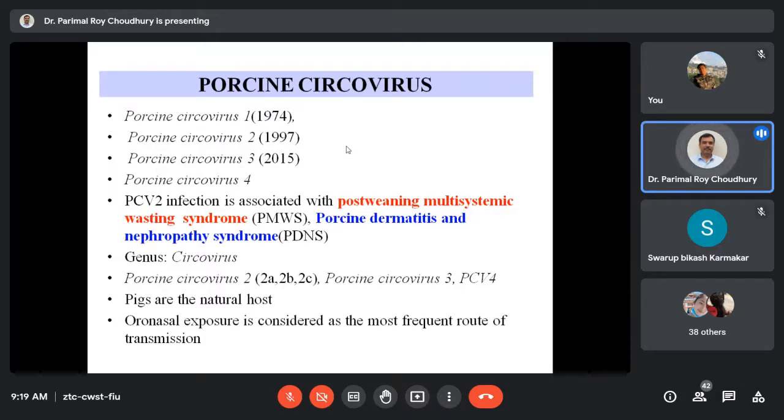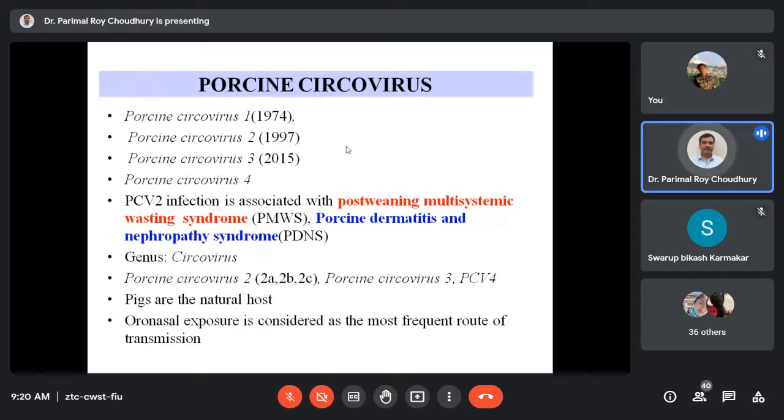certain systems like the kidneys are affected, and even dermatitis conditions occur because of clotting factor defects and secondary bacterial infection invading. This is what we call porcine dermatitis and nephropathy syndrome, PDNS. These are different clinical manifestations of the same disease, commonly called porcine circovirus infection. And the causative organism, right now we say, is porcine circovirus 2 variants 2A, 2B, 2C. However, some recent reports say that these types of syndromes are also associated with porcine circovirus 3 and 4. These are the different genetic variants identified till now.